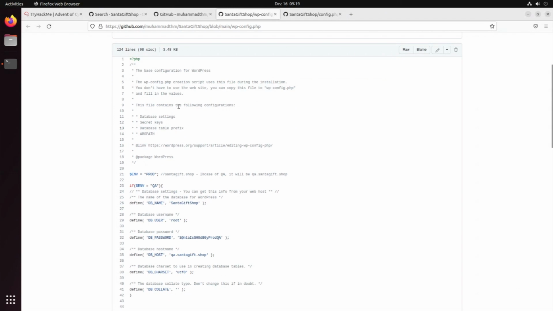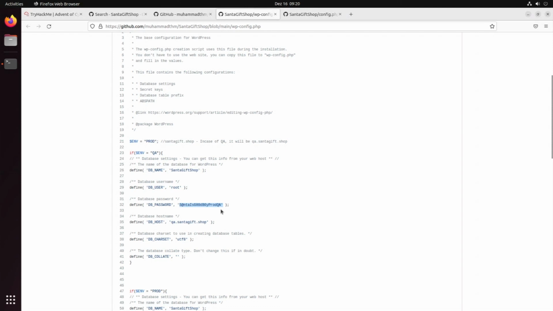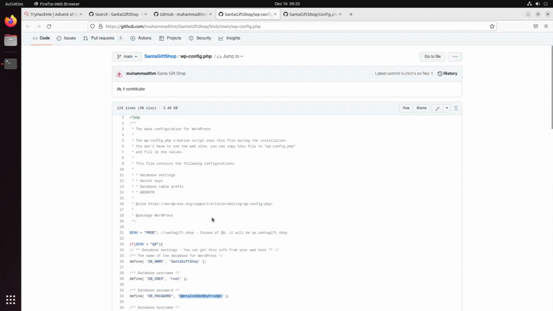This has been configured. So there's another file with root user for Santa's gift shop, prod and QA. Okay. And then a root user with the same password. So I guess this would have been the red herring.